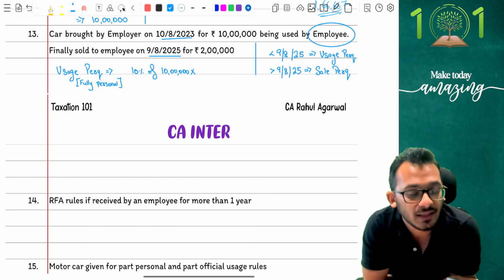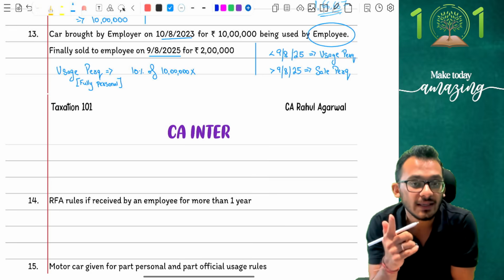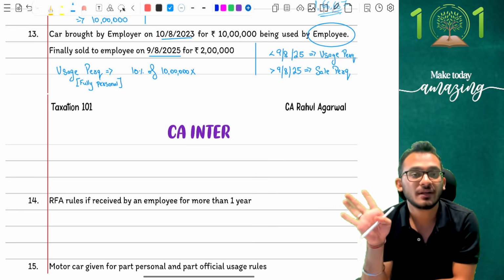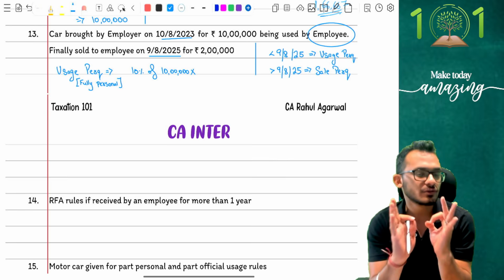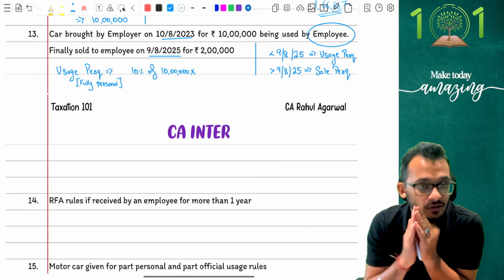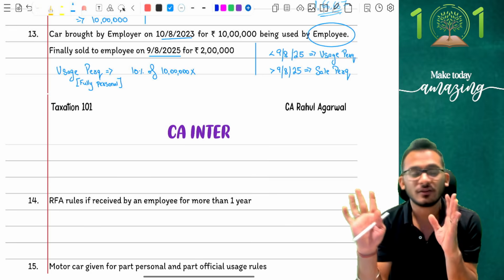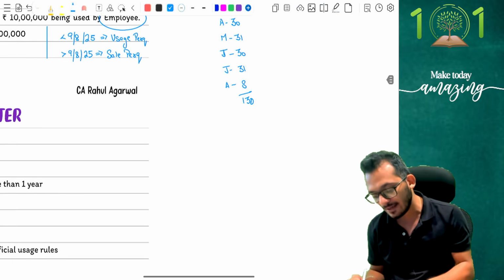But here is a mistake. Notice carefully. Because the asset has been sold to the employee on 9th August, I would have technically used the asset only till 8th August. So I should only give you the perquisite calculation till 8th August. Why should I calculate anything more than 8th August? Yes or no? So first I'll have to calculate the number of days.